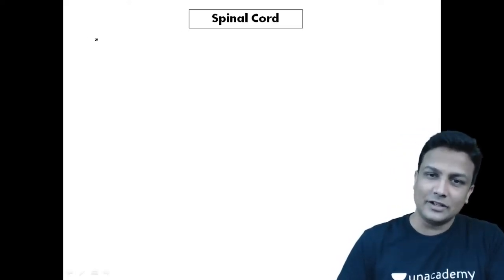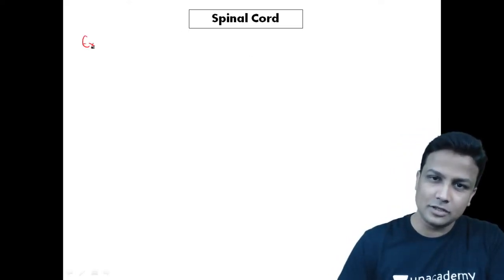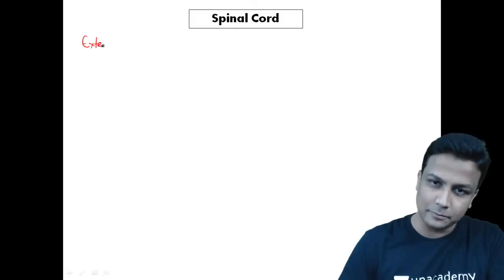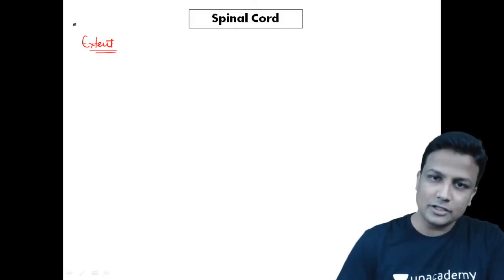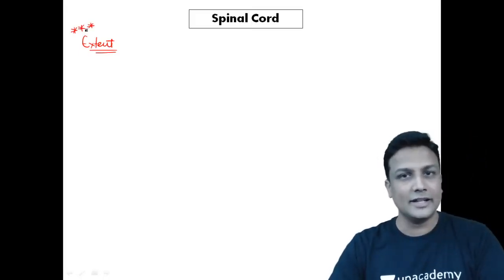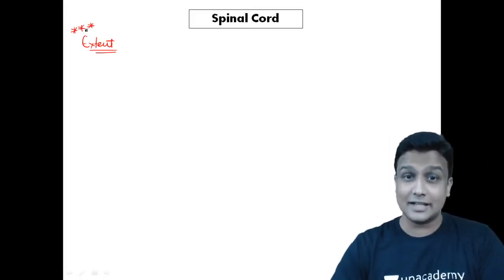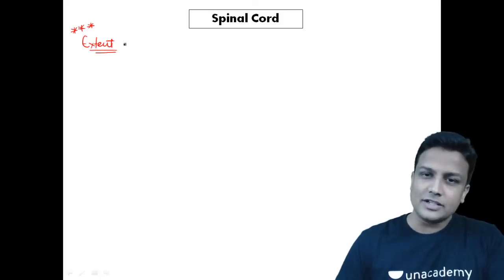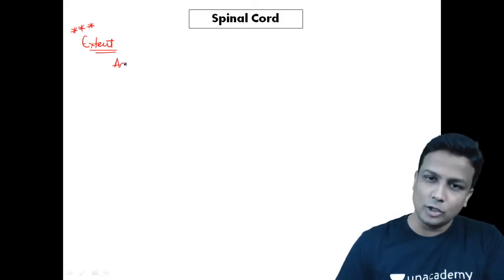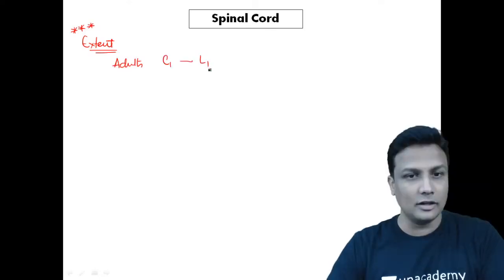Now the first thing that you have to remember for your MCA exam is the extent of the spinal cord. The extent of the spinal cord is extremely important. Every now and then it can be asked in the exam, and I'm expecting this question in the next exam. What is the extent of the spinal cord? The spinal cord extends from C1 to L1, the first cervical vertebra to the first lumbar vertebra, guys.